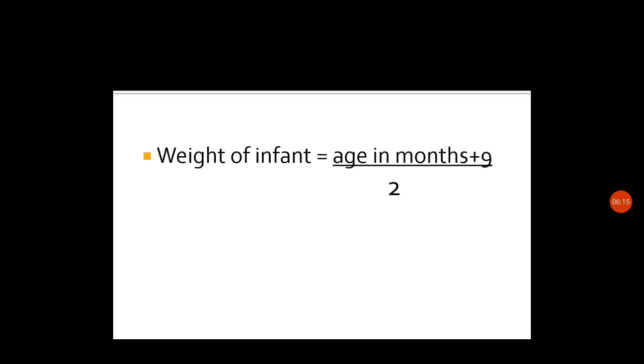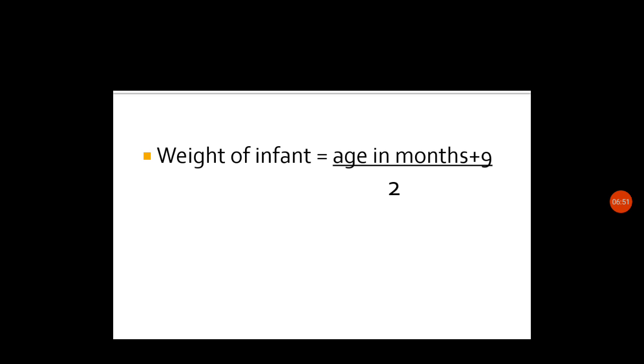So you can calculate the weight of the infant with the help of this particular formula: age in months plus 9 by 2. For example, if the child is 6 months of age, 6 plus 9, 15 by 2, that is 7.5 kg. That is how you calculate the weight of the infant if you know the age in months of the child.